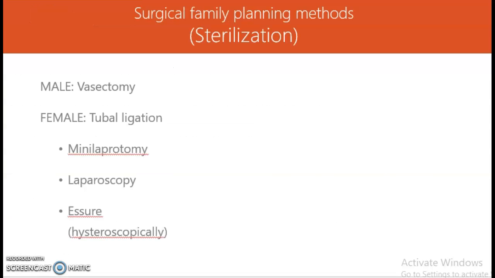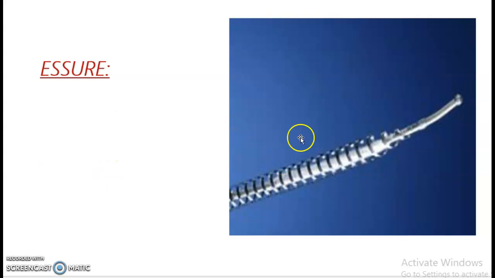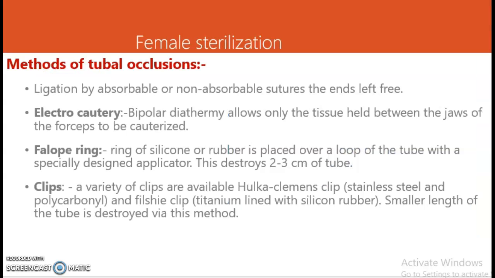Surgical family planning methods are known as sterilization. In males, the sterilization method is known as vasectomy, that is the cutting of the vas deferens. And the female sterilization method is tubal ligation, that can be done via mini laparotomy, laparoscopically, or hysteroscopically with Essure. This is the diagram that is showing the Essure, and this device is placed bilaterally within the fallopian tubes via the hysteroscope and blocks the tubes. It creates an inflammatory reaction and fibrosis over there, and the tubes are blocked.